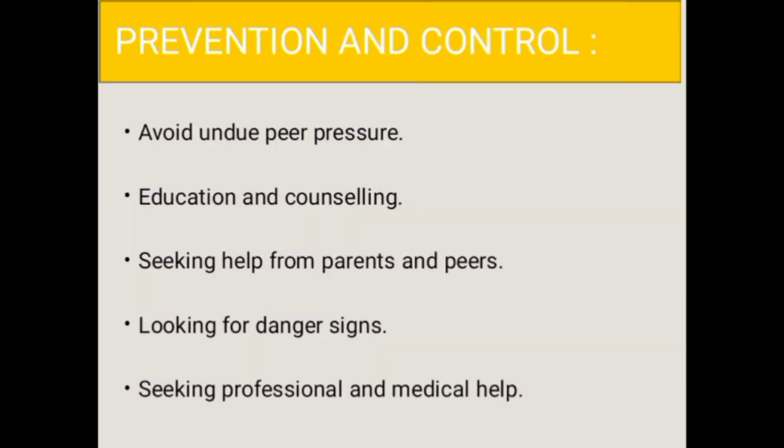Next, moving to prevention and control. Some measures can be taken for the prevention and control of alcohol and drug abuse among adolescents. The first one, avoid undue peer pressure. This means every child has his or her own choice and personality which should be respected and nurtured. A child should not be pushed unduly to perform beyond threshold limits, be it studies, sports, or other activities.